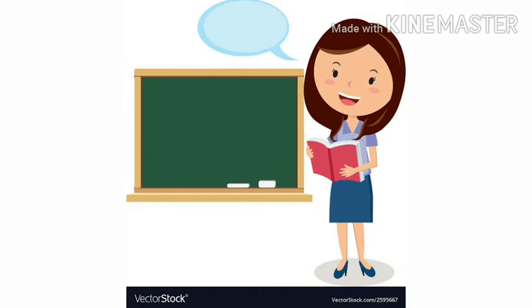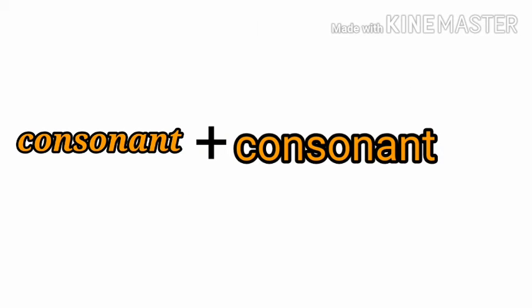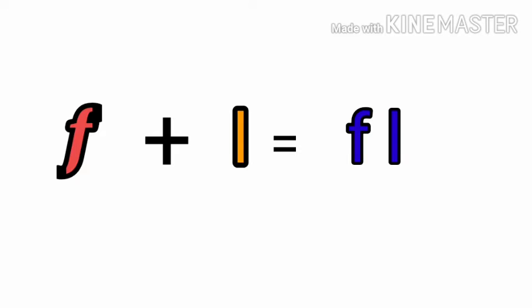I will discuss them today and later on. But now you have to understand what a blend is. Blend means when two consonants are mixed up, they make a single sound. That is F plus L, and we get FLA. This is our blend for today.